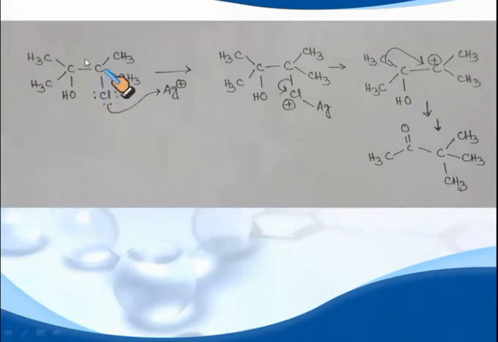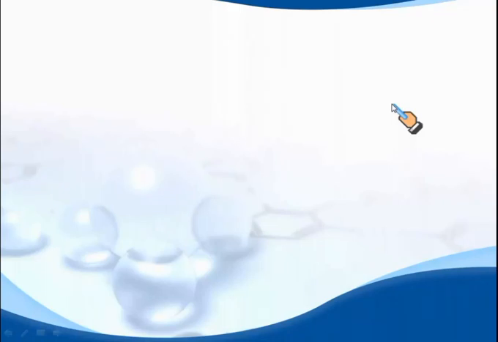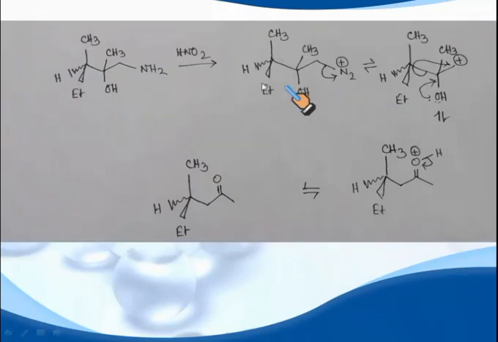When this chlorohydrin is treated with silver ion, first the chlorine reacts with silver and forms this adduct, followed by loss of silver chloride and methyl migration, generating this carbonyl compound. When this optically active aminohydrin is treated with nitrous acid, first the amino group reacts with the nitrosonium cation and generates the diazonium ion, followed by loss of the diazonium ion and migration of the chiral carbon.